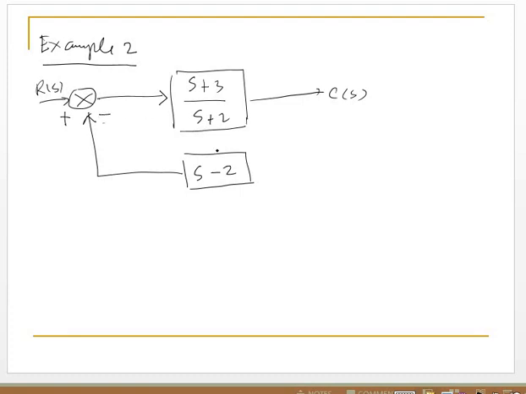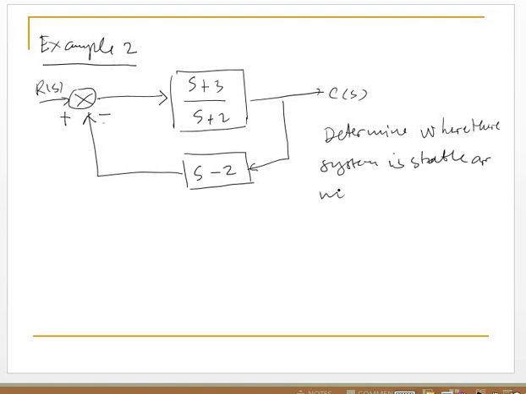Determine whether the system is stable or not.